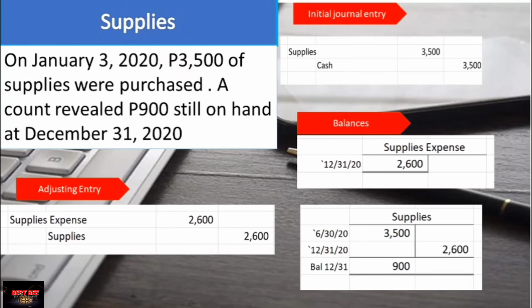So the balances reported on the ledger in either approach, the income statement approach or the balance sheet approach, are the same. Only the initial entry and the adjusting entry vary. Take note of that.